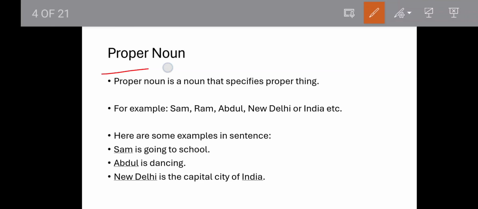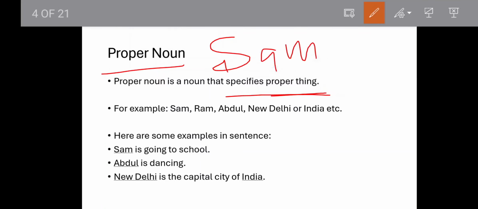Proper noun is something that talks about a proper thing. Okay, so it can be anything, a person, place, idea or thing. When I say my name is Sam, so it is talking about me, a specific person, Sam, right?